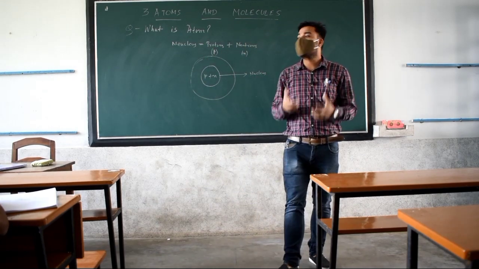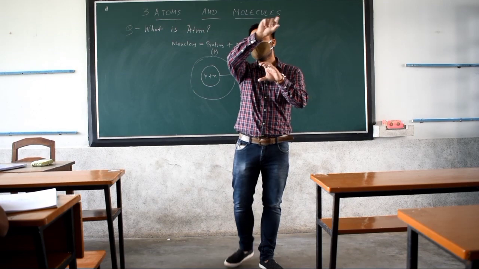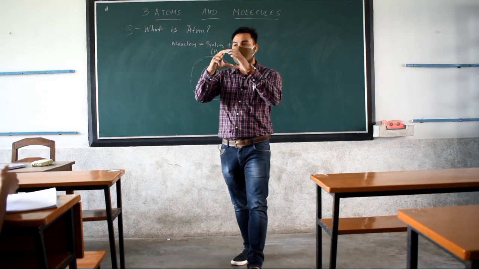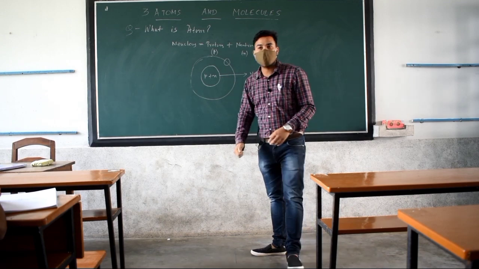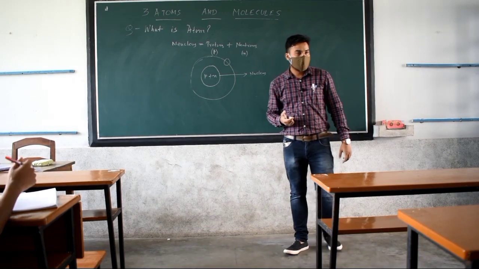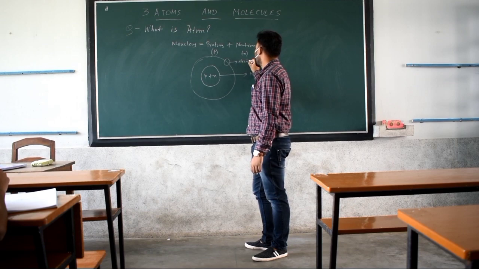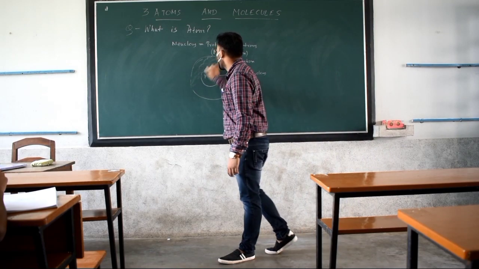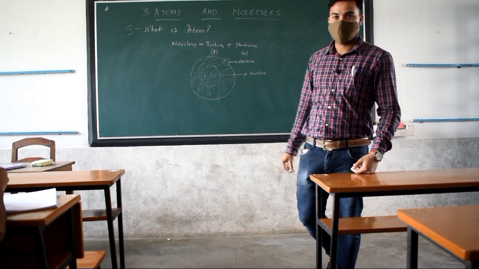path. Like you know, in the solar system, the sun is the central part, and outside the sun so many planets are revolving around it, right? If you consider the sun as the nucleus, then the planets which you observe revolving around the sun are the electrons. Just like that you can remember. So this is the electron. So this is the entire structure of an atom. So this is one atom.